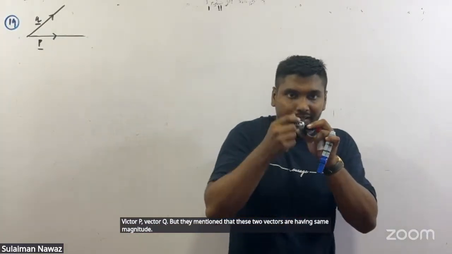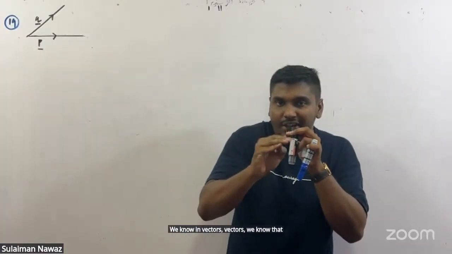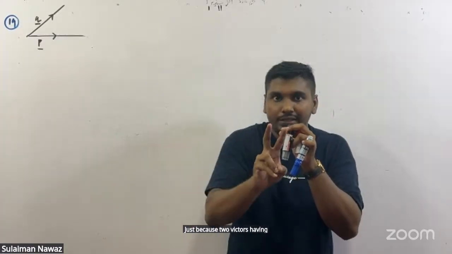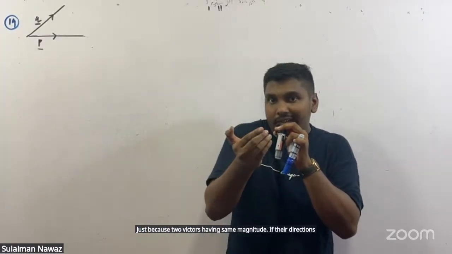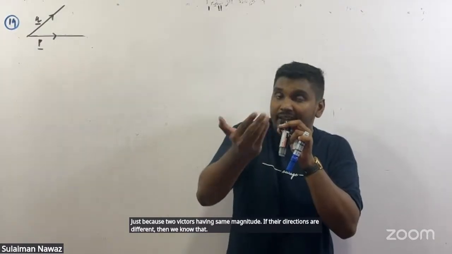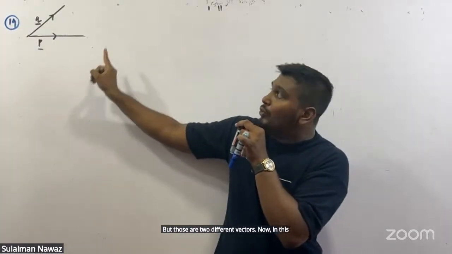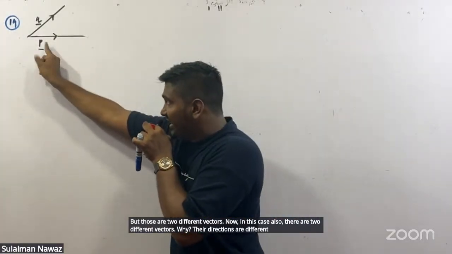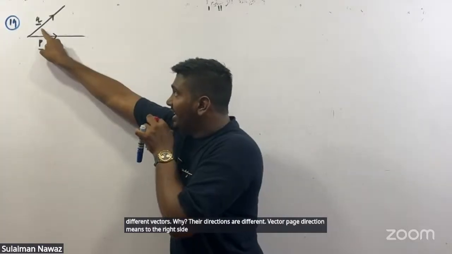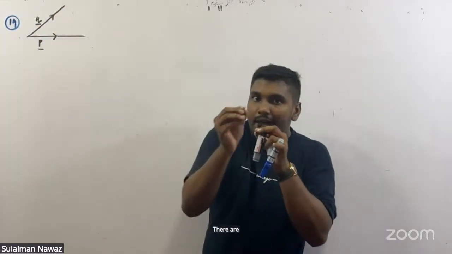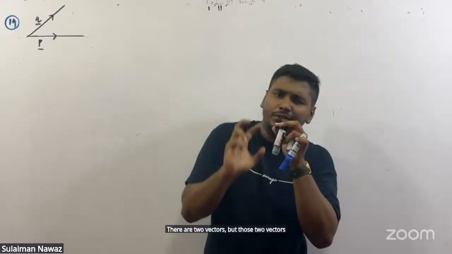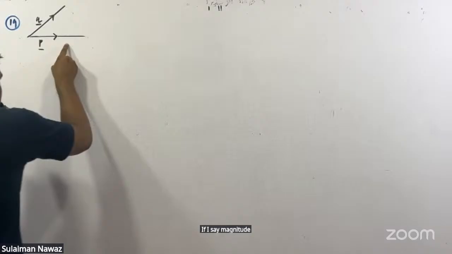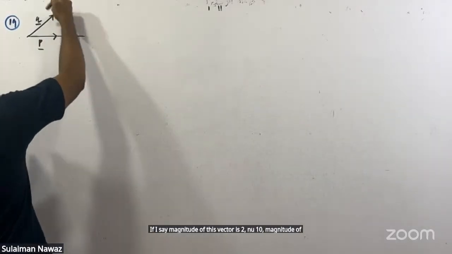We know that vectors have both magnitude and direction. Just because two vectors have the same magnitude, if their directions are different, then those are two different vectors. Now in this case also there are two different vectors. Why? Their directions are different. Vector P's direction is to the right side, vector Q's direction is this direction. But they have the same magnitude. If I say the magnitude of this vector is 2 Newton, the magnitude of this vector also should be 2 Newton.